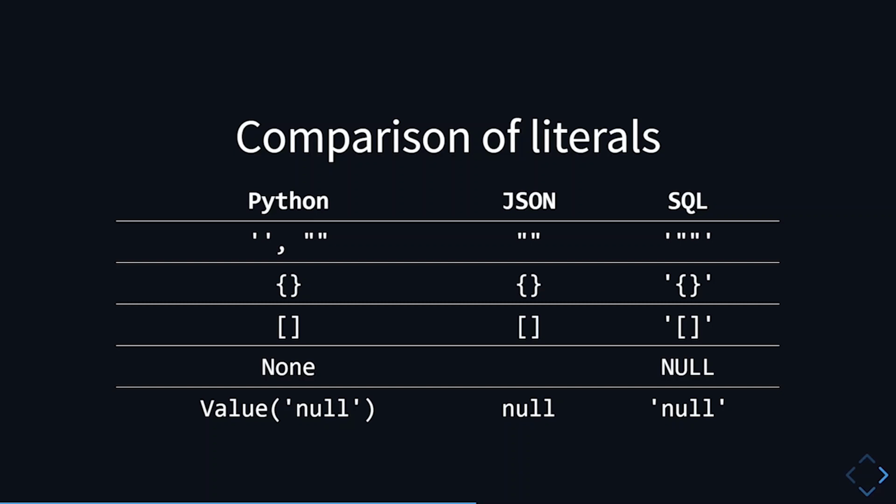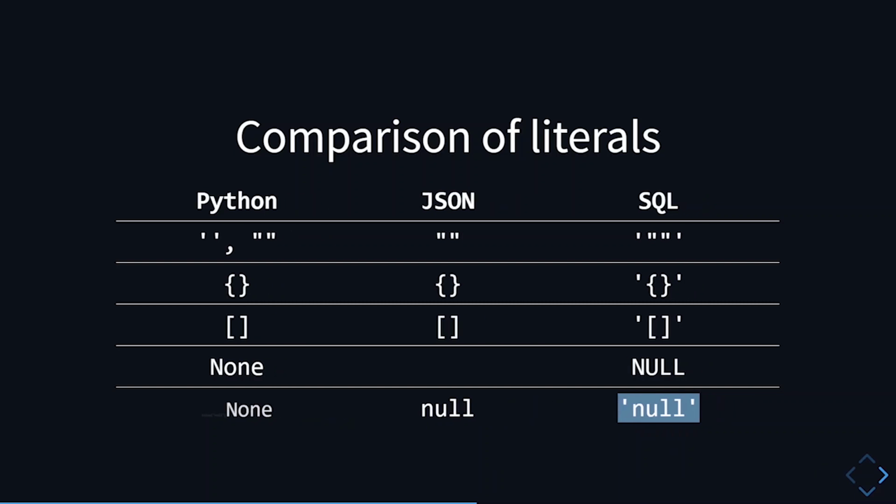However, there's a problem with this. When we retrieve the value from the database, we call json.loads on the value other than None. The value from the database would be the string null, and that is not None. So Django will call json.loads on that value, which will give us None. And then when you save that None back into the database, Django will leave it as it is, and it will be SQL null. So it's kind of tricky.